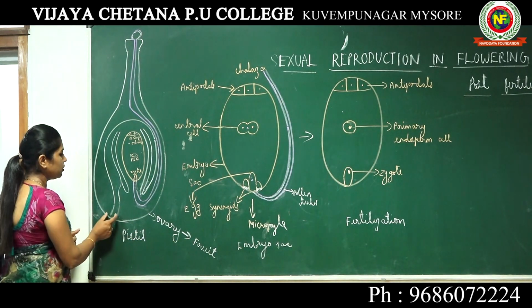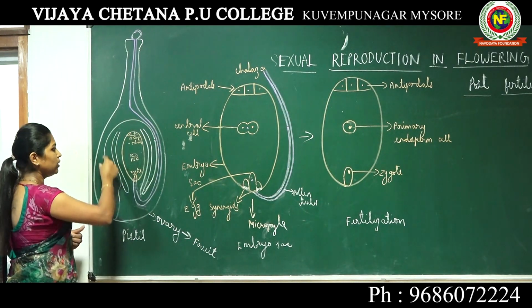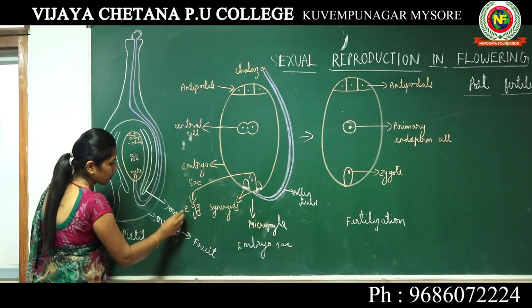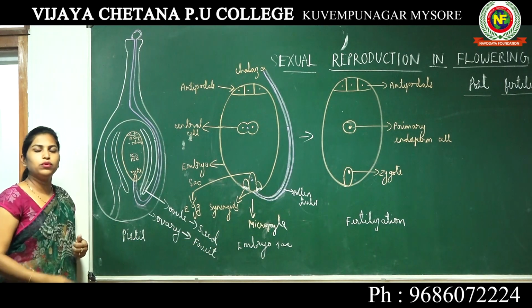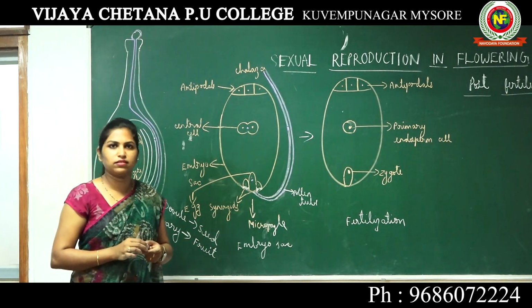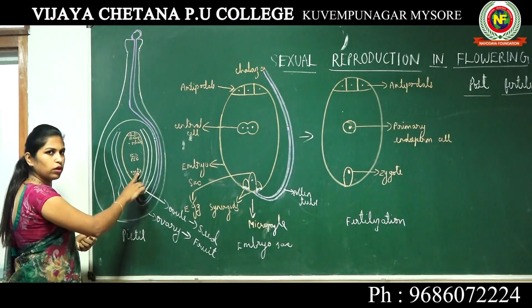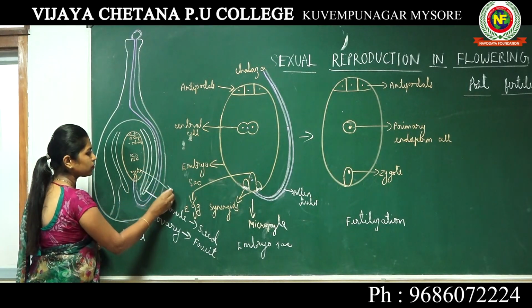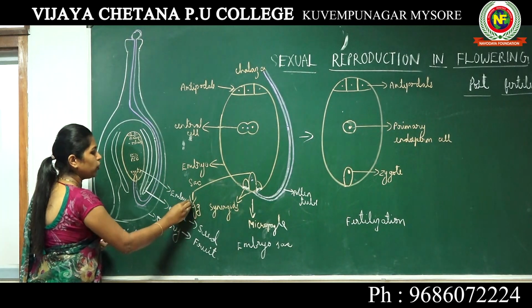Okay, then this ovule develops into seed. Ovules develop into seeds in a plant. Okay, then we talk about zygote. Zygote develops into embryo.